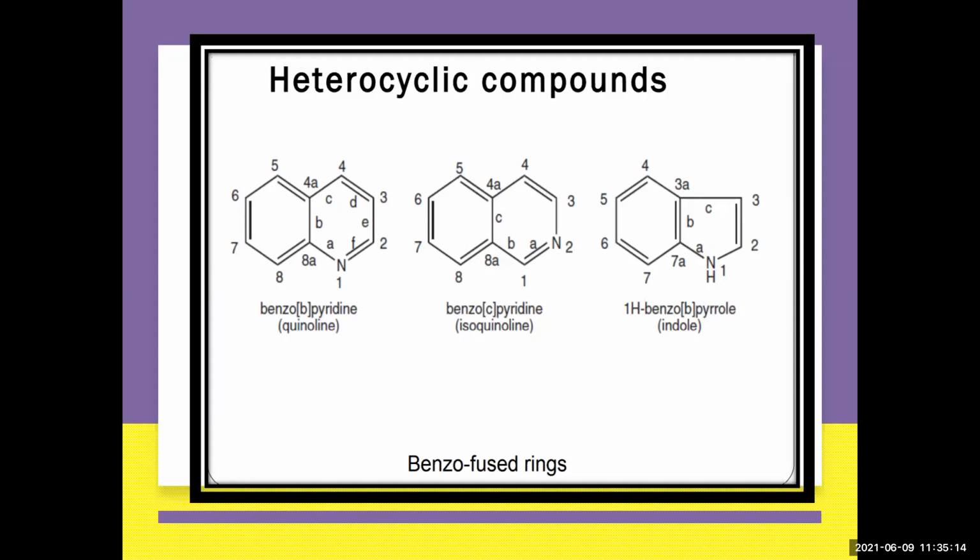And which position is it attached? It is attached at the B face to your benzene. The pyrrole is attached to your benzene at the B face and it contains one extra hydrogen at your first nitrogen. That's why it is known as 1H, which comes first, followed by a dash, that is benzo, B pyrrole. So this is the nomenclature for your benzo fused compound.